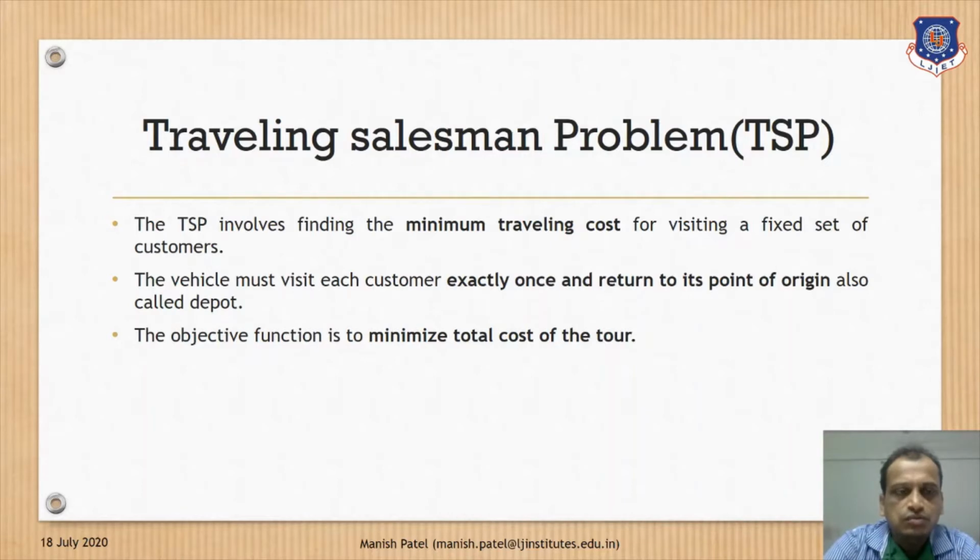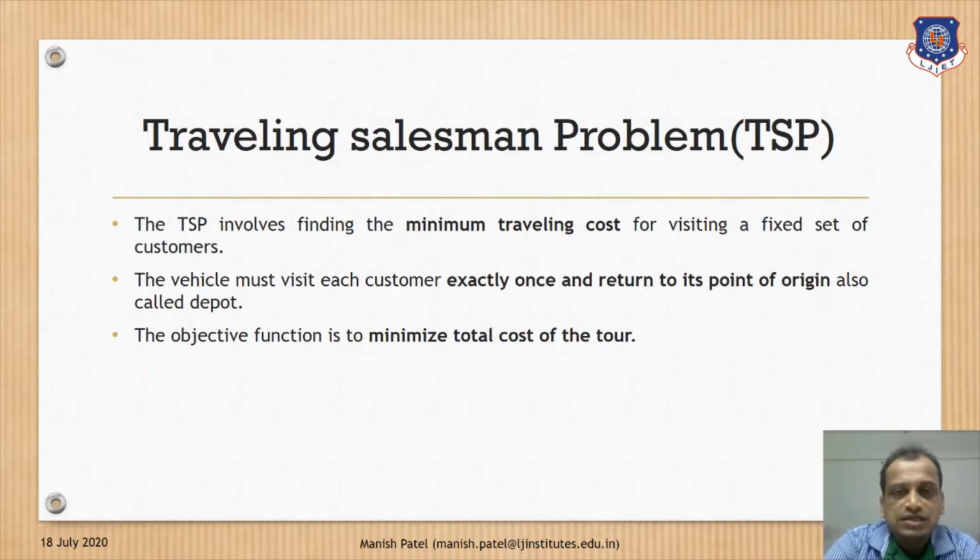So let's look into the traveling salesman problem. What is the traveling salesman problem? Whenever a salesman is traveling to different cities, he will try to minimize the traveling cost. He will also look for the shortest path so that he can cover all these cities or states in between, and return to the source, or you can say the depot. And each and every city is visited only once. So this is the characteristic of the traveling salesman problem.